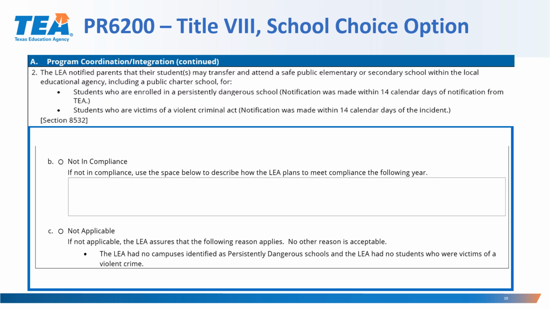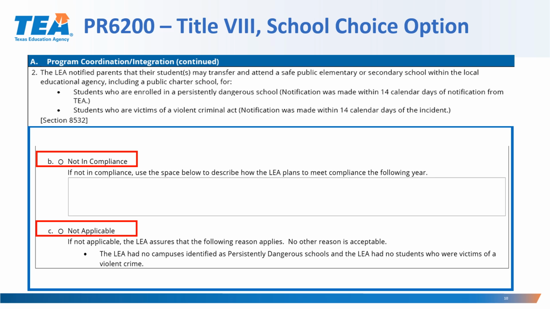For A2, if not in compliance, please use the space provided to describe how the LEA plans to meet compliance for the following year. If not applicable, the LEA assures the following reason applies. Please note, no other reason is acceptable.